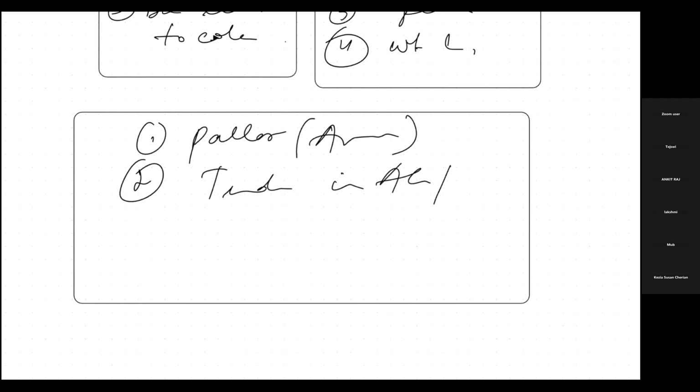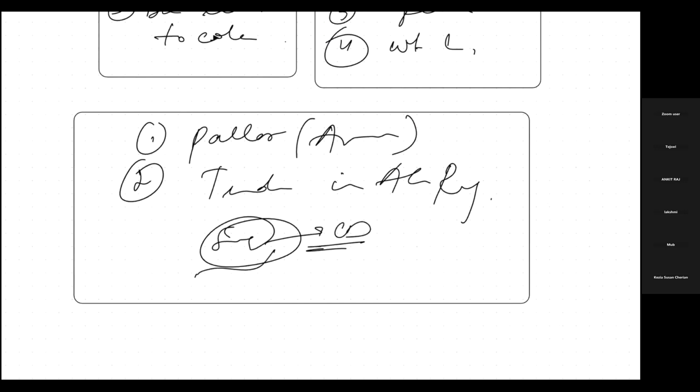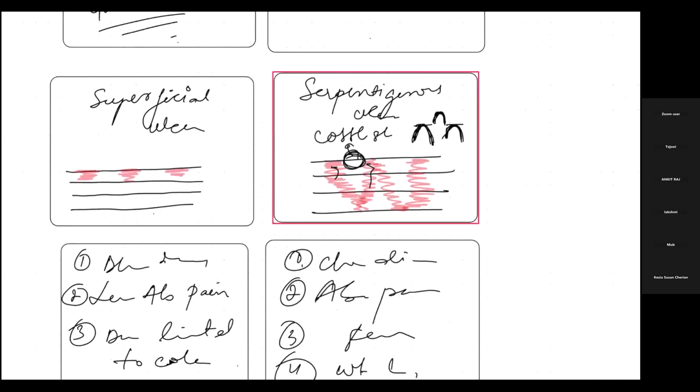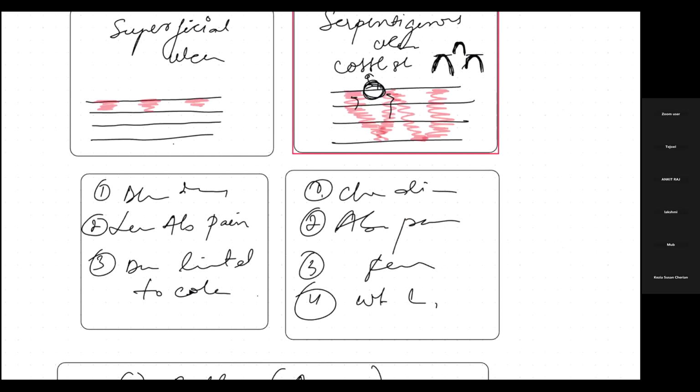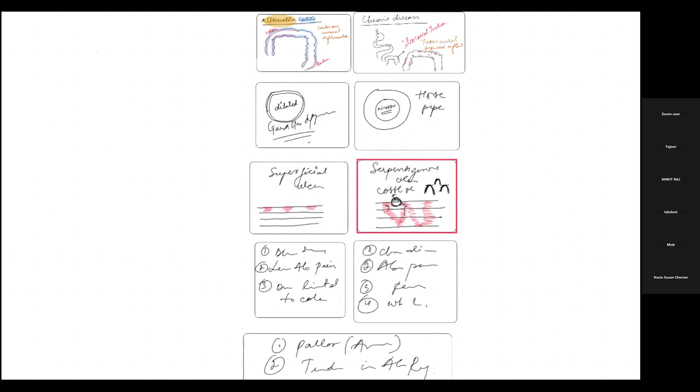And there are certain signs of complications seen in Crohn's disease. What are those? Perianal fistula and abdominal distension. Why does it happen? Because see, over here the space is getting created, isn't it? And fistulas are what? Spaces get created, so that's why it is seen in Crohn's disease as a complication.